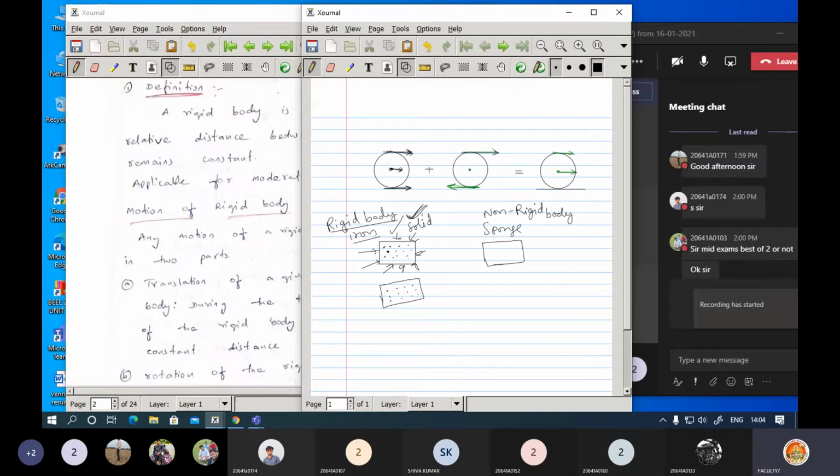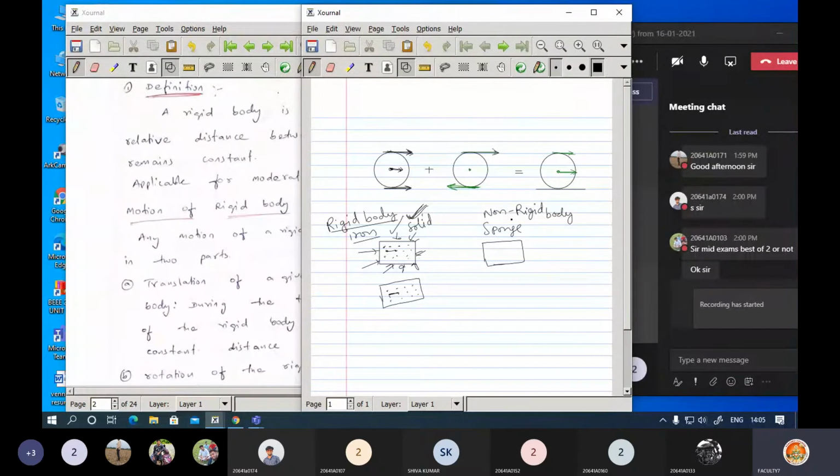Now, how can you identify here the next important point? The distance between any 2 points will remain the same. If this is the distance between these two, even after applying the forces, the distance will remain the same. There is no change in the distance between those particles.